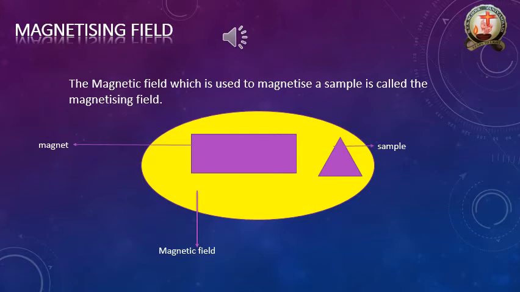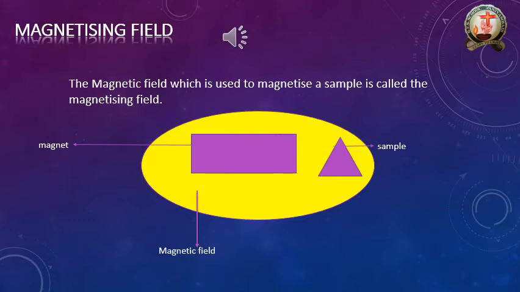If the sample is not converted into the magnetic material, in that case we won't call this the magnetizing field. This is normally a magnetic field only. Whenever the sample is converted to the magnetic material, only then we should call this the magnetizing field.